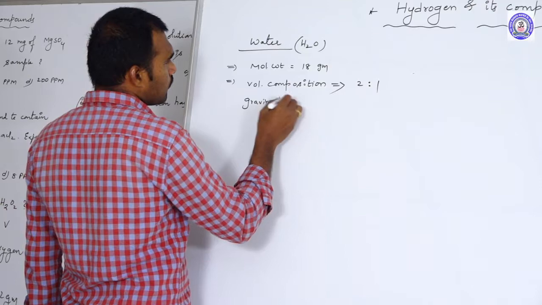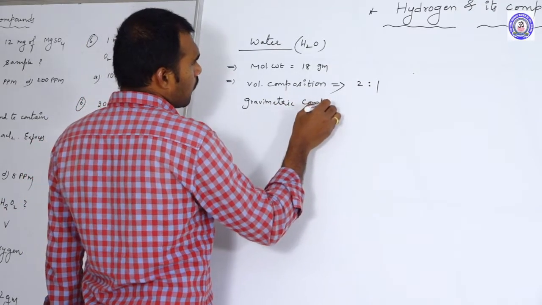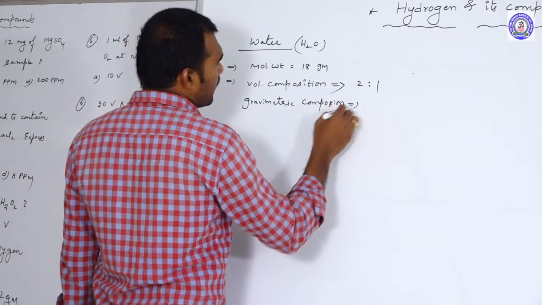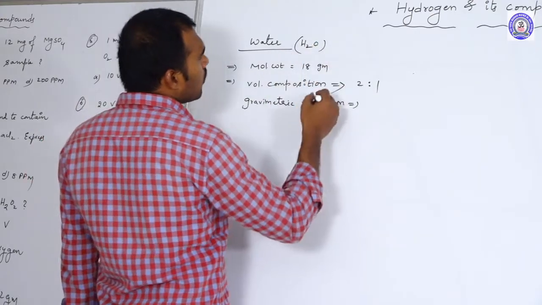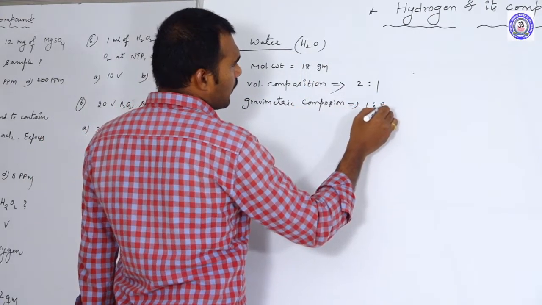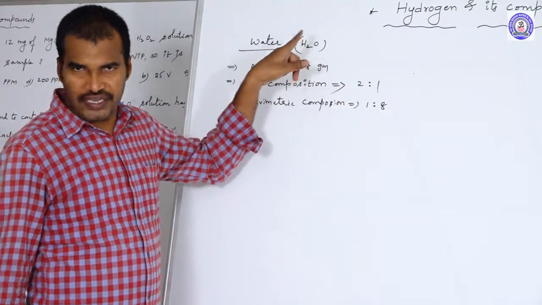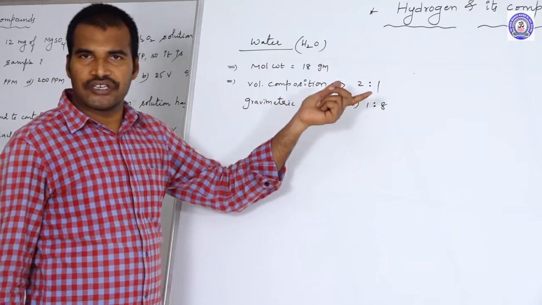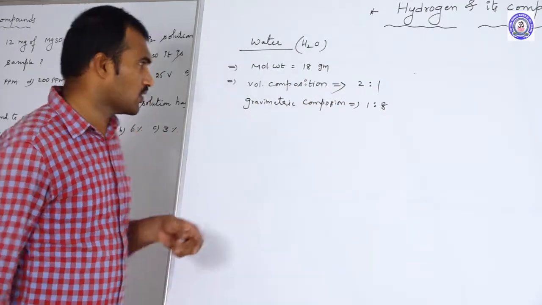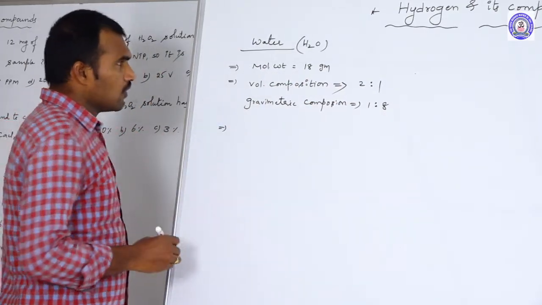Whereas its gravimetric composition ratio is 2:16, that is 1:8. Gravimetric ratio means we take their mass ratios, and a volumetric ratio means we take their volumes.